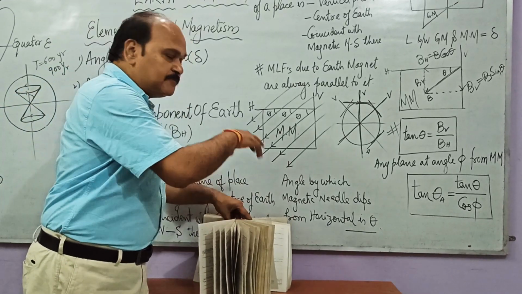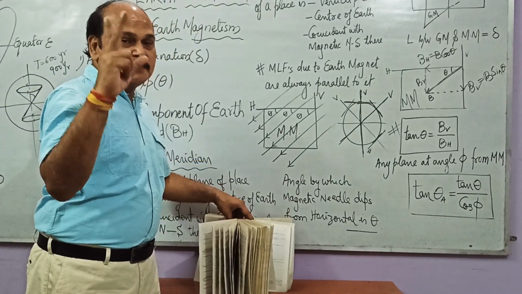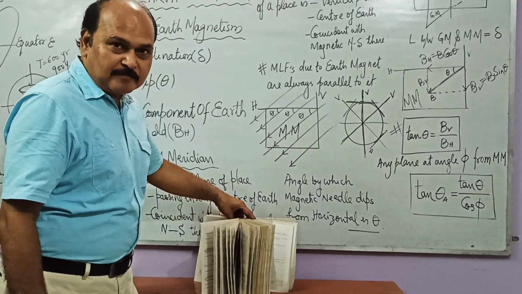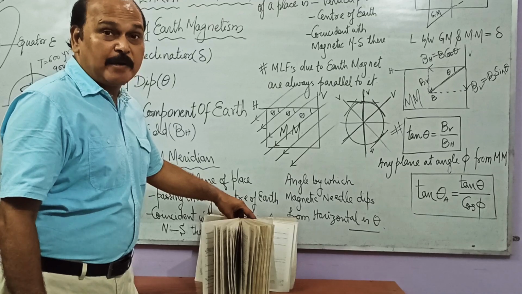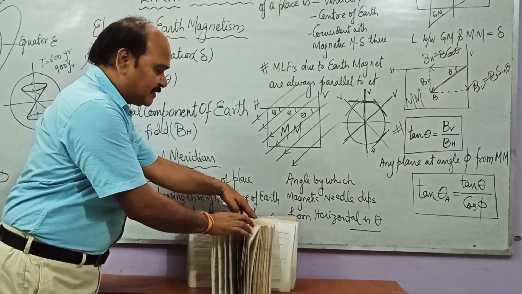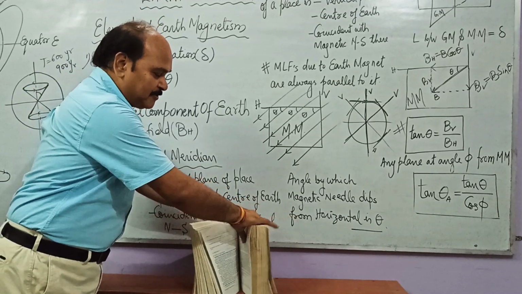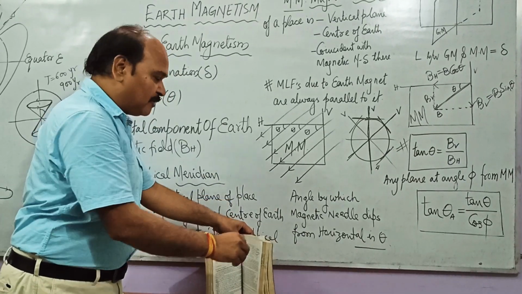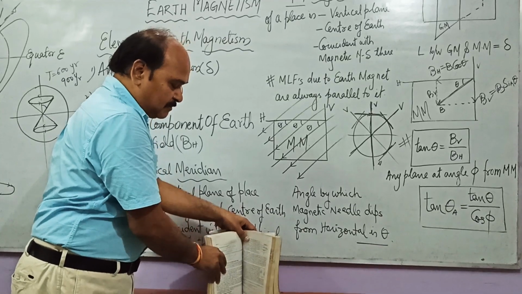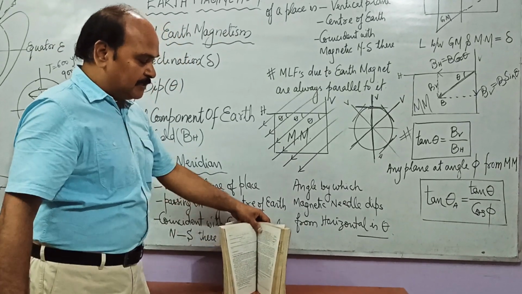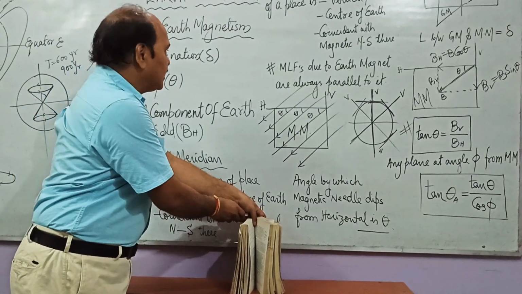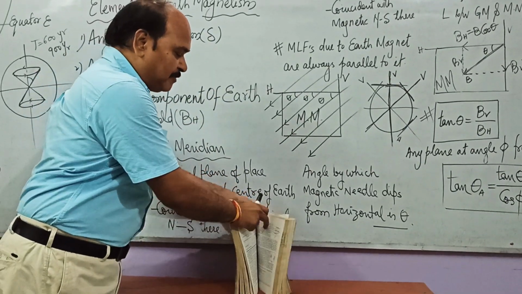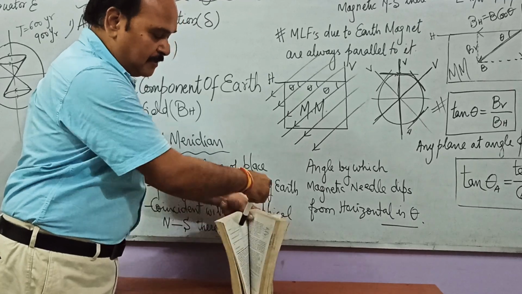But out of these infinite planes, there are two planes which are known by their names. One of them is called GM, the other is called MM. If this happens to be the GM, this happens to be the MM. The rest of the planes are called vertical planes. So what is this angle of declination? The very first element of Earth magnetism is this angle